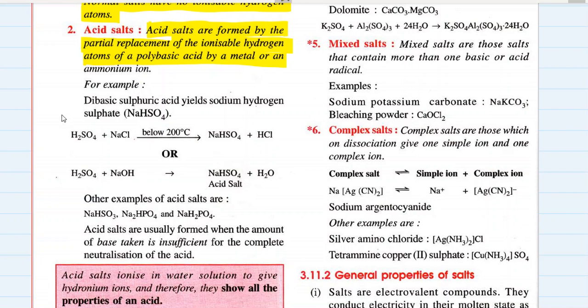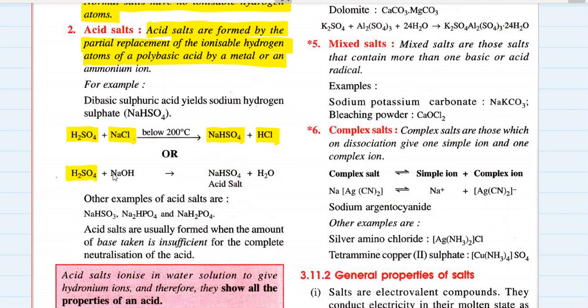For example, dibasic sulfuric acid reacts with sodium chloride below 200 degrees Celsius. Now you will look at the reaction and say that a salt and an acid cannot react, but they do. They form sodium hydrogen sulfate plus HCl. A less volatile acid reacts with the salt of a more volatile acid to form an acid salt plus the more volatile acid.